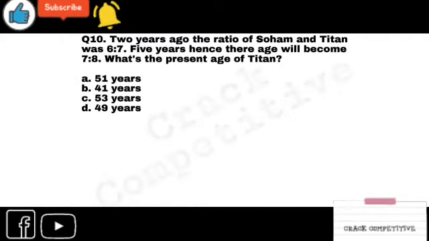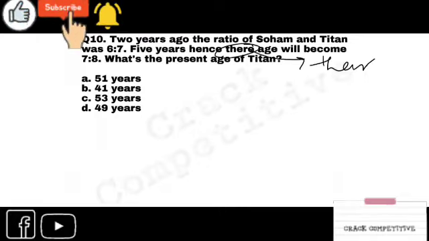Okay, this is another type. 2 years ago, the ratio of Shoham and Titan was 6:7. 5 years hence, what does hence mean? Hence means after. 5 years after or 5 years hence, whatever you say, their age will become 7:8. Don't have to worry about this kind of mistake in your questions. The question is not about this. This is about the figures. What is the present age of Titan?